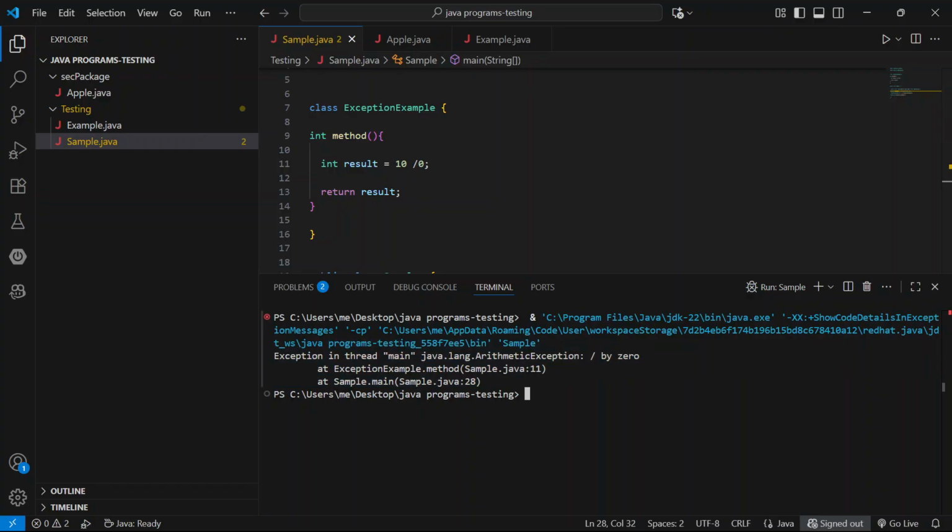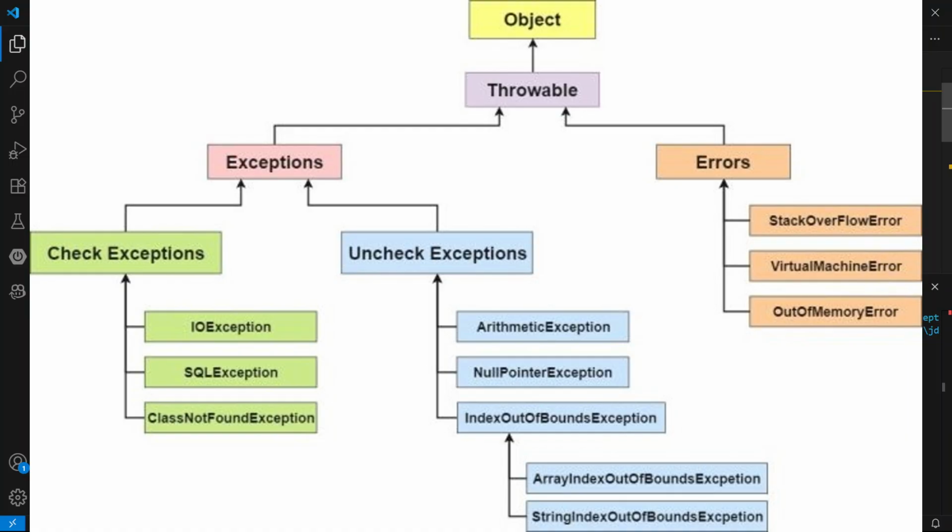Looking ugly, this exception is an arithmetic exception. We can't divide by 0. There are two types of exception: checked exception and unchecked exception. Checked exceptions occur at compile time, for example IO exception, SQL exception, etc. Unchecked exceptions occur at runtime, for example arithmetic exception and null pointer exception.